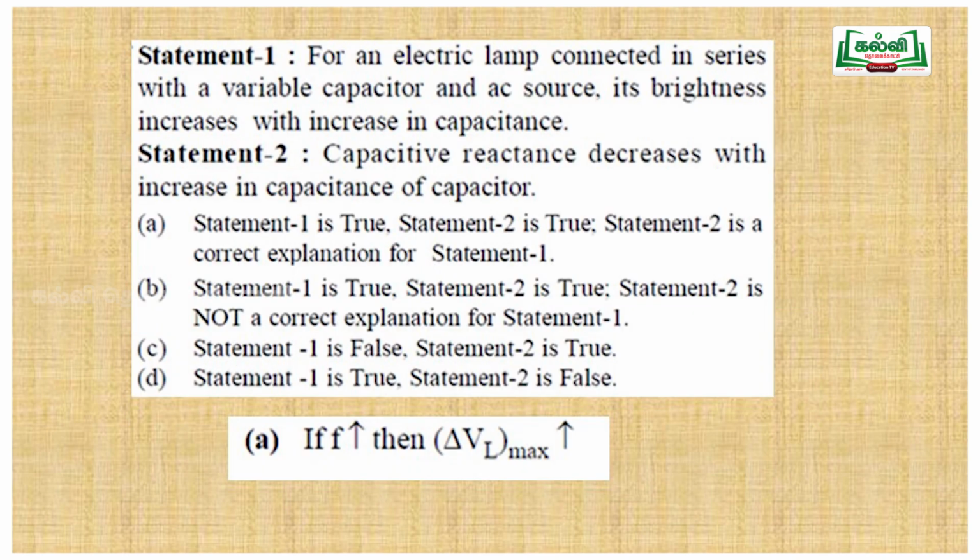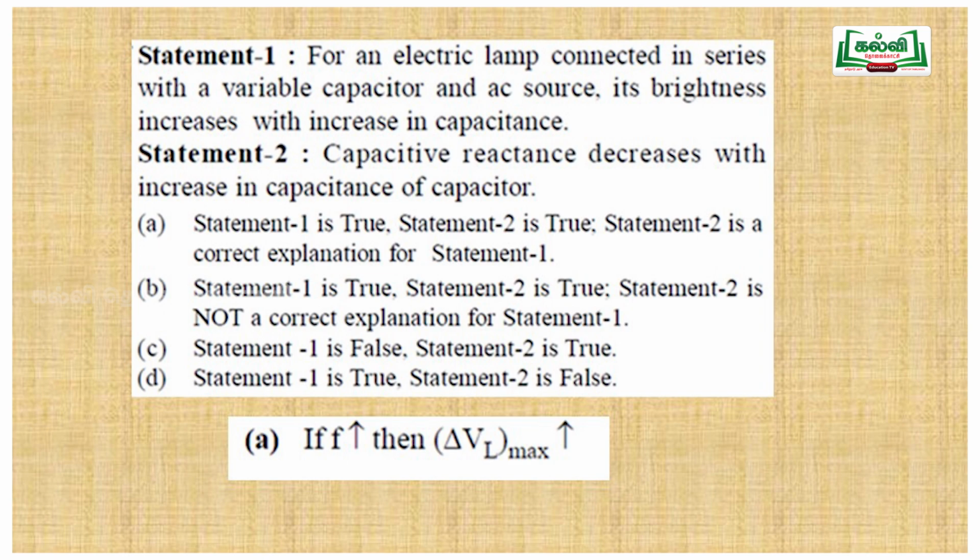For this kind of question, statement 1 and statement 2 are given. We have to go through statement 1 and statement 2, and we have to choose the following. Option A: statement 1 is true, statement 2 is also true, and statement 2 is the correct explanation of statement 1. Option B: statement 1 is true, statement 2 is true, but statement 2 is not the correct explanation of statement 1. Option C: statement 1 is false and statement 2 is true. Last option: statement 1 is true, statement 2 is false.